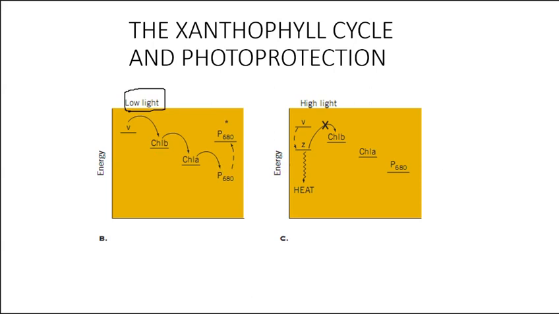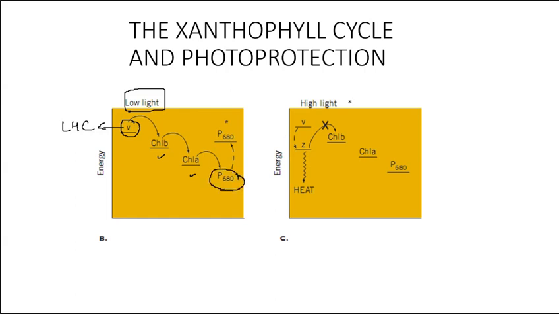Under low light condition, violaxanthin acts as a light harvesting pigment. It harvests the light because carotenoids are molecules which also harvest light. Violaxanthin is able to transfer its excitation energy via chlorophyll b and chlorophyll a to P680. Under low light, they act as a light harvesting complex and transfer energy to P680.